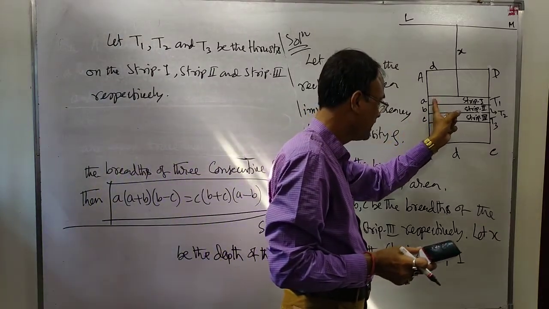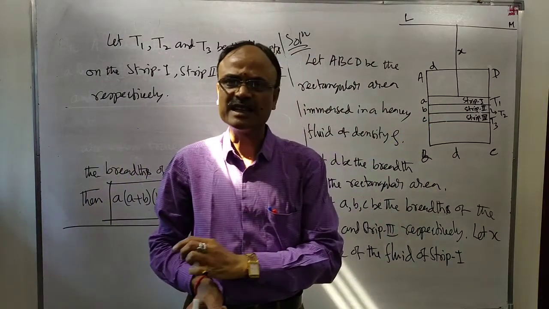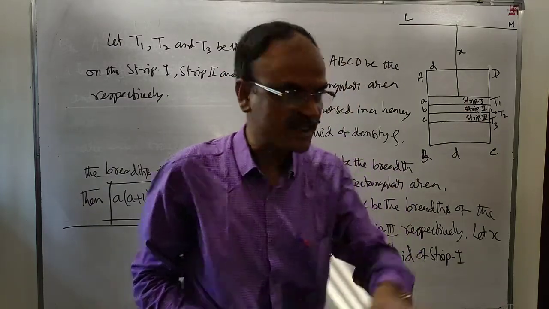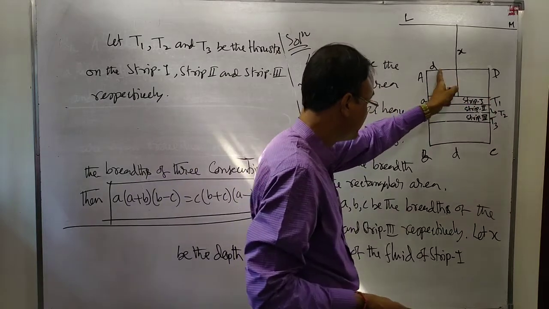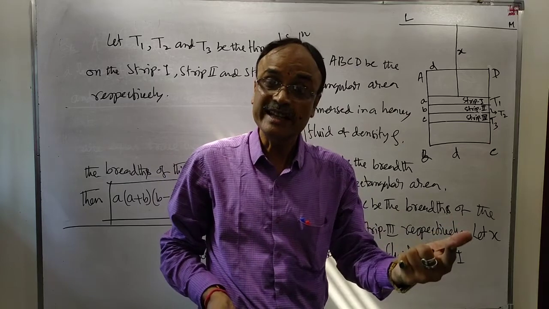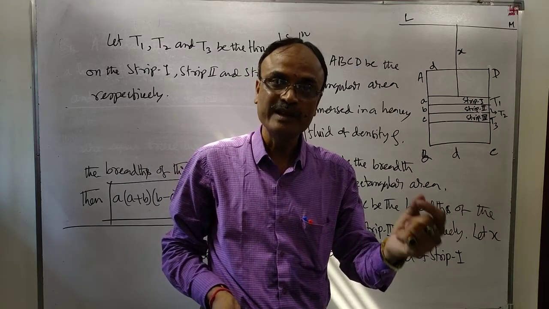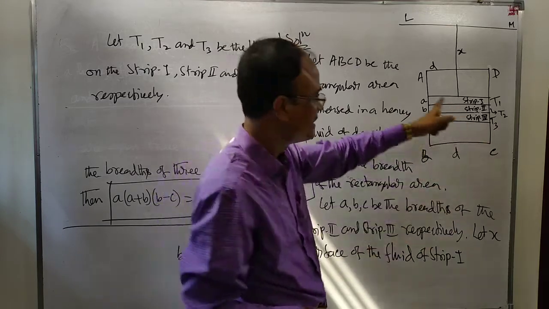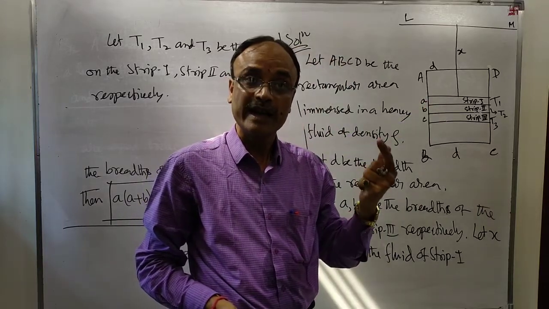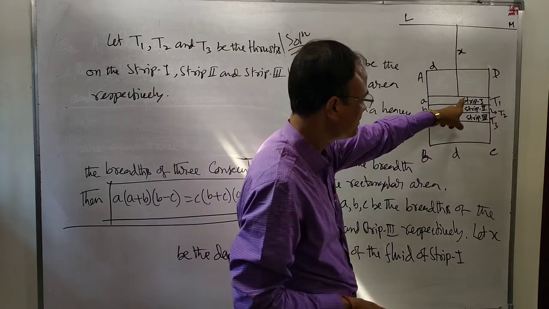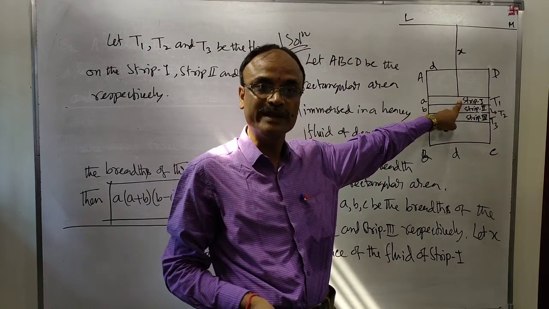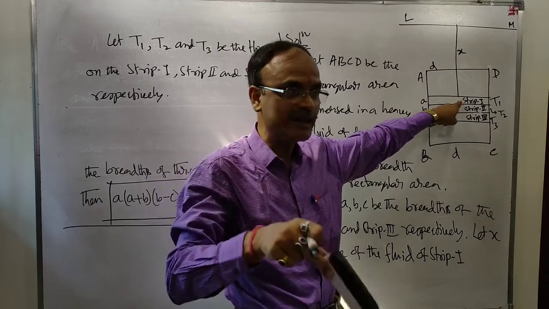You see, strip 1 is nothing but a rectangle of length D and breadth A. What is the area of strip 1? It will be A into D. And the middle point will definitely be the center of gravity of strip 1.